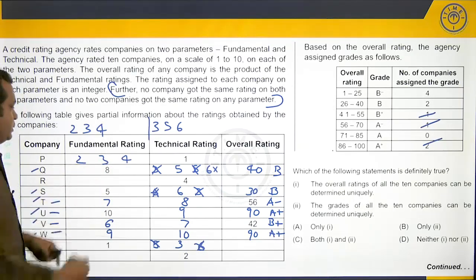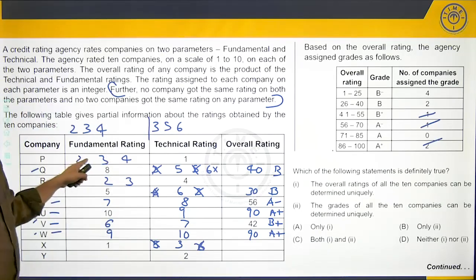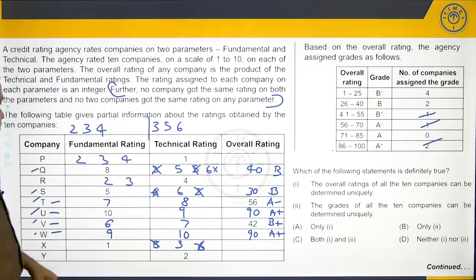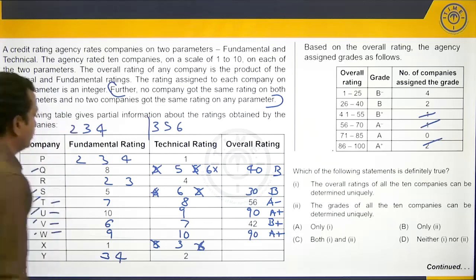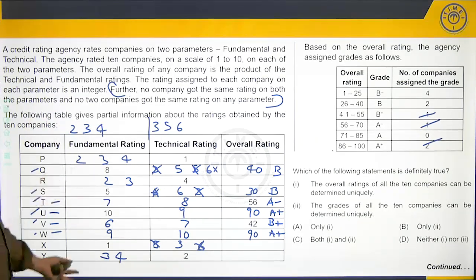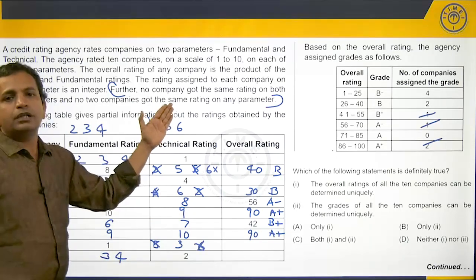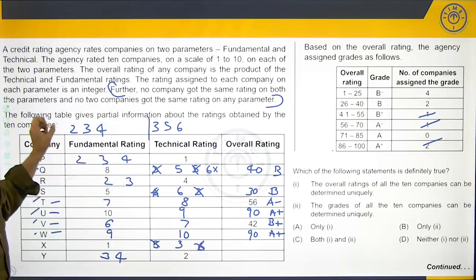So, here it can be either 2 or 3. If it is 2 here, it can't be 2 here. So, it has to be 2 or 3 here. 4 is not possible. Here, it can't be 2. It has to be 3 or 4. So, any of these 3 numbers can sit in any of these places as long as they are not clashing with this rating. So, these are the ratings that we cannot fix.